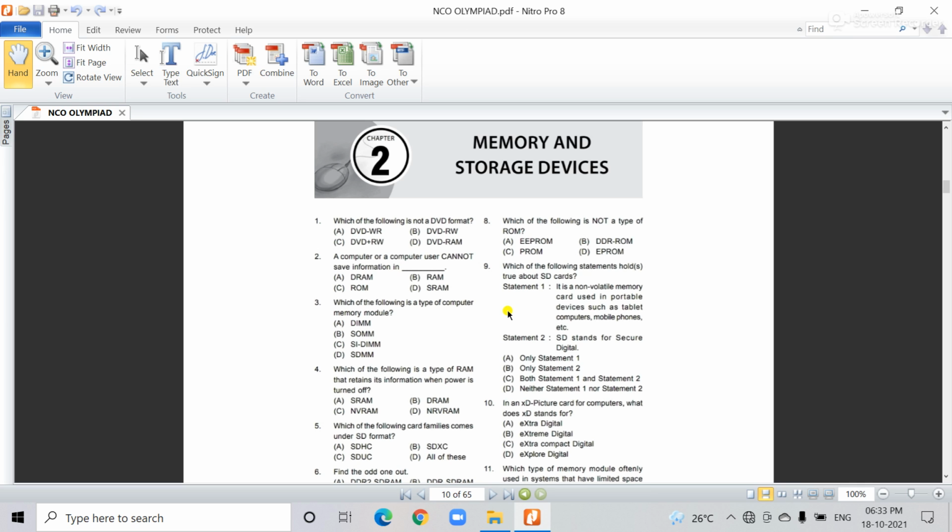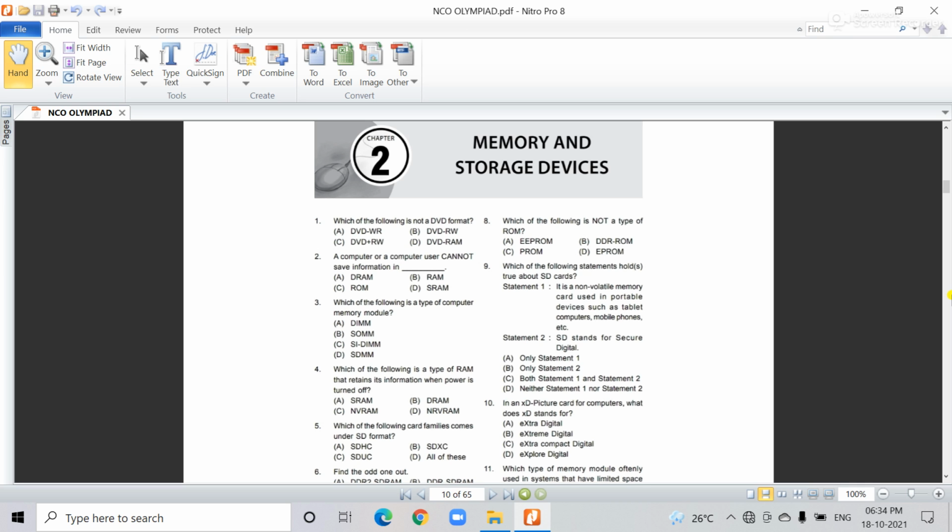So let's start today's questions. There are 25 questions, and we are going to discuss all the questions one by one. The first question is visible on your computer screen: which of the following is not a DVD format? DVD, you know, is one type of storage device. The full form of DVD is digital versatile disc. It helps to store your information, files and so on.